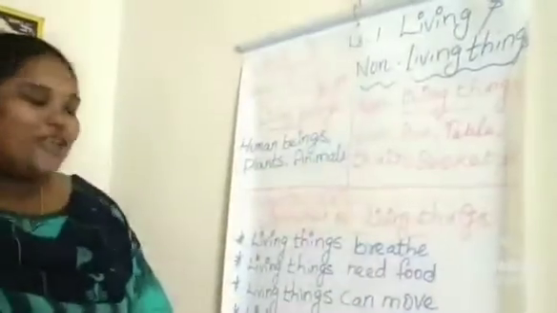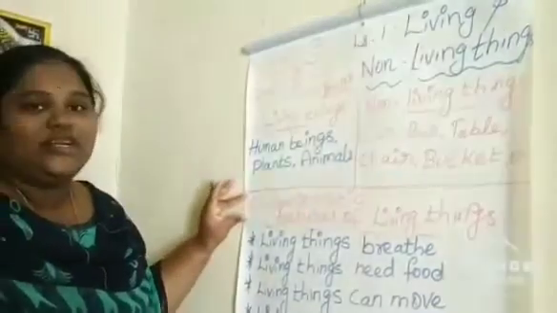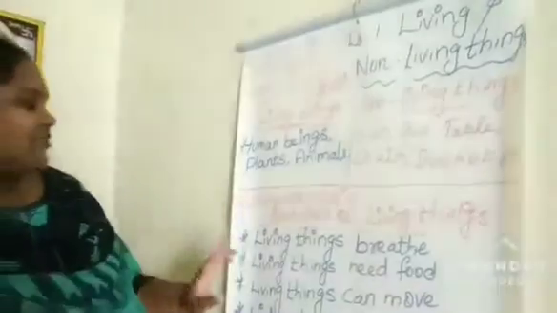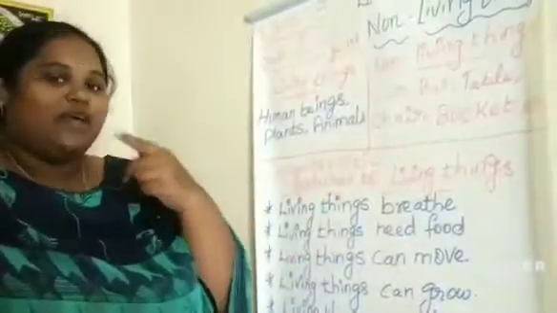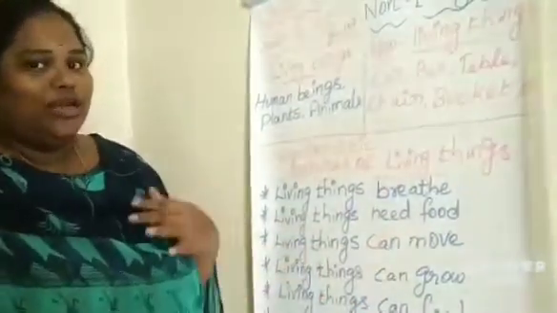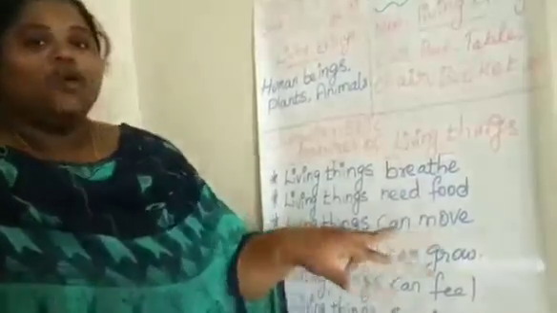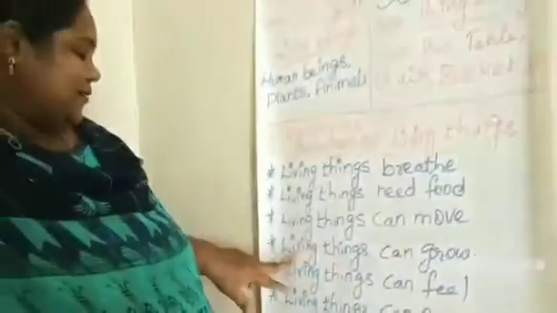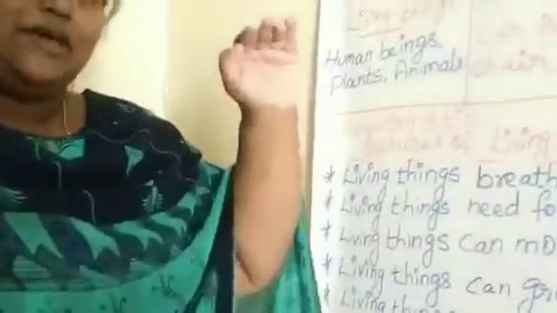Now we are going to see the characteristic features of living things, the important features of living things. The first one is living things breathe. We are breathing through our nose. And living things need food. We need food to live and take energy. Living things can move. We can move from one place to another place. And living things can grow. We are growing by year.